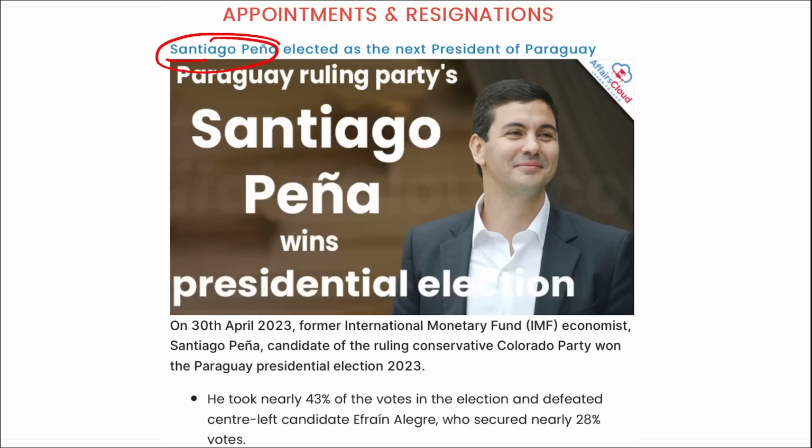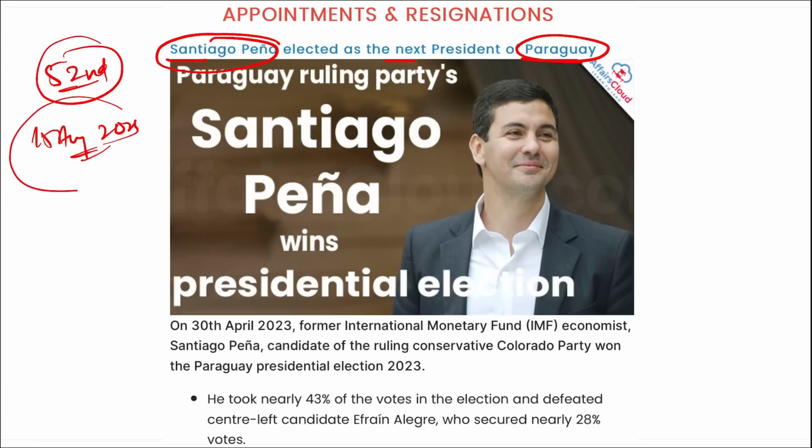Santiago Pena has been elected as the next president of Paraguay. I repeat, Santiago Pena, the candidate of the ruling conservative Colorado Party, has been elected as the new president of Paraguay. Correct? And remember, he will take office as the 52nd president of Paraguay on 15th of August in 2023. And he will become the youngest Paraguay president since the return of democracy in 1989.